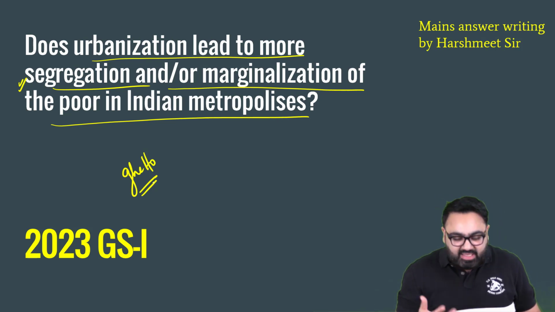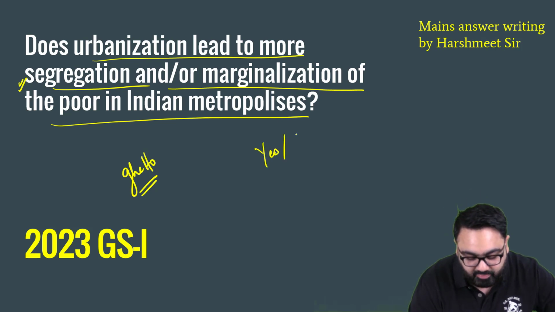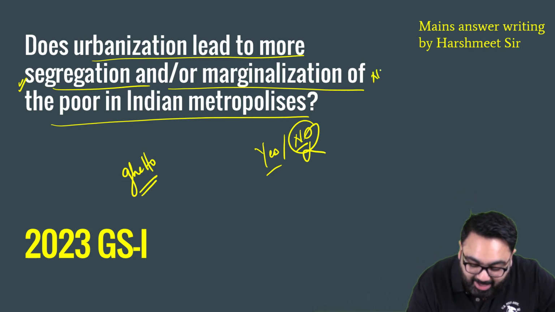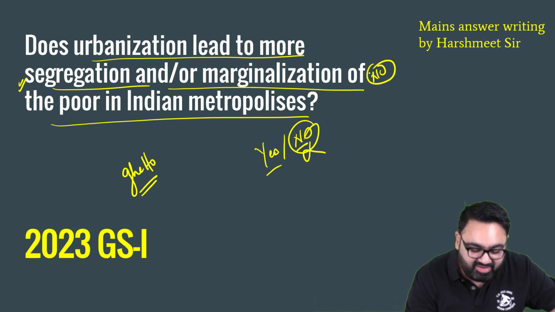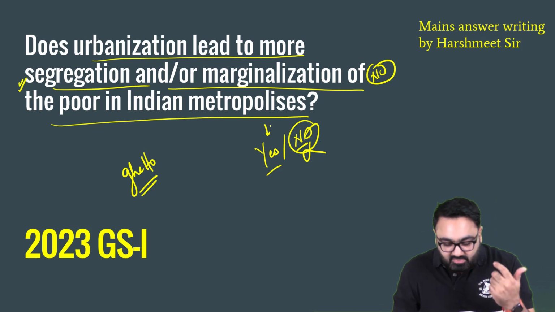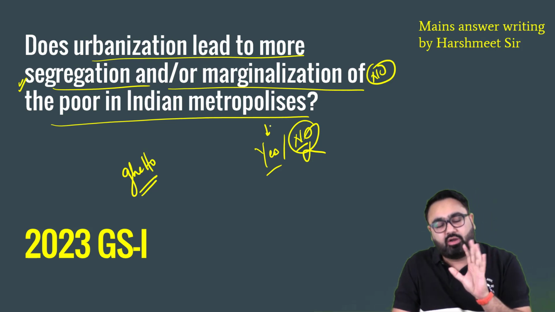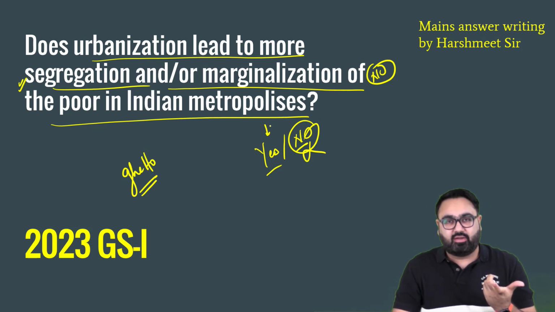Now, in these kinds of questions, obviously you first have to decide yes or no, because the question is, does it happen? No cannot be your answer, because if you say no, it doesn't happen, then your answer is over in one single word. So the answer obviously is yes, it does happen. Now, what do you have to write here? Because they are not asking you anything. They just ask you whether it happens or not. You can say yes, it happens. But apart from that, what do you write?